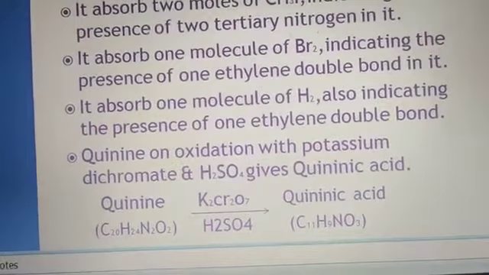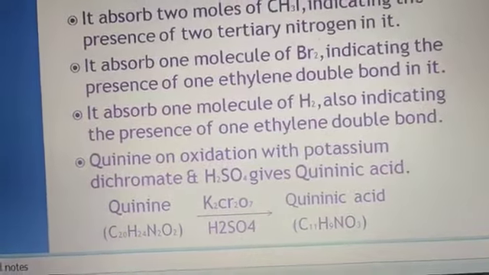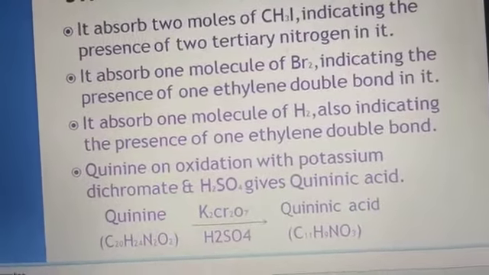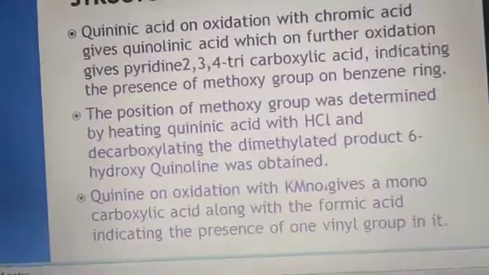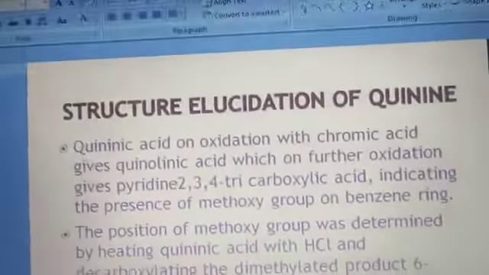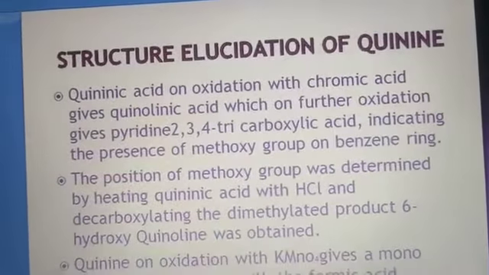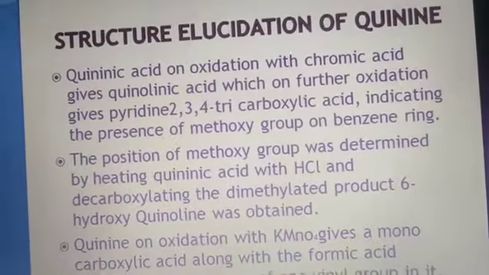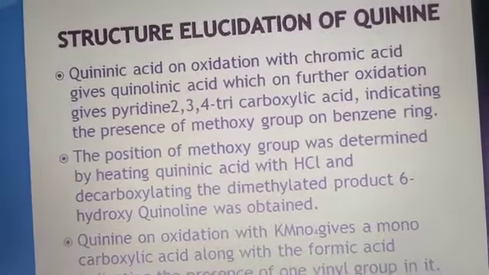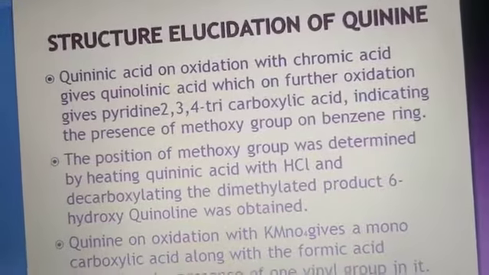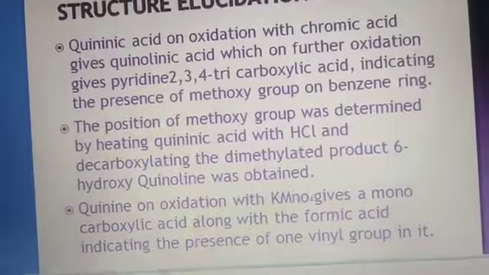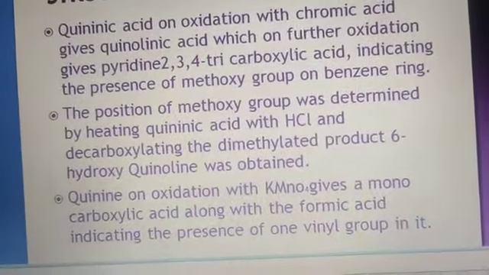Quinine on oxidation with potassium dichromate and sulfuric acid gives quininic acid, which shows the basic character of quinine. Quininic acid on oxidation with chromic acid gives quinolinic acid, which on further oxidation gives pyridine 2,3,4-tricarboxylic acid, indicating the presence of the methoxy group on the benzene ring, not on the pyridine ring.